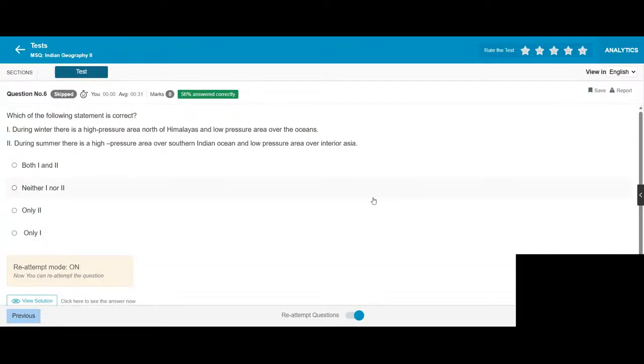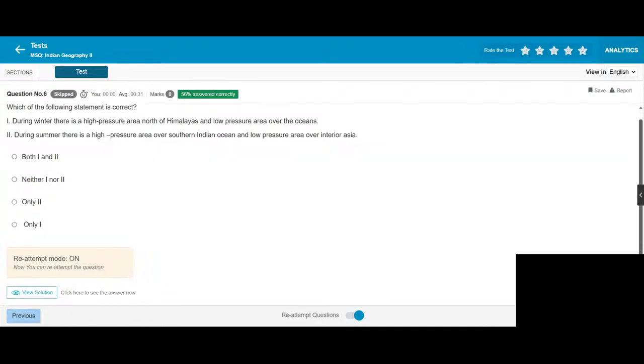Which of the following statements is correct? During winter, there is a high pressure area north of the Himalayas and a low pressure area over the oceans. During summer, there is high pressure over the Southern Ocean and low pressure over interior Asia.